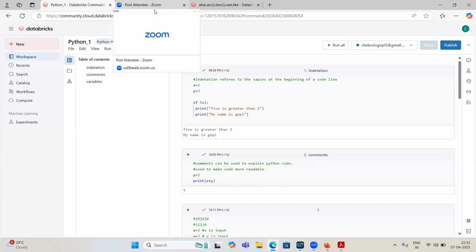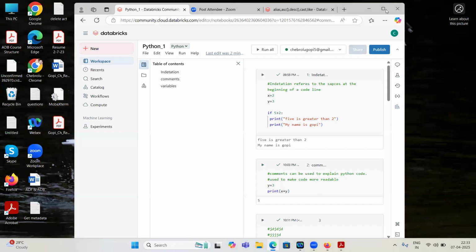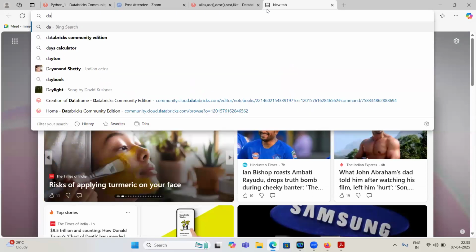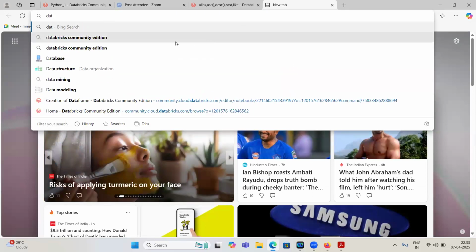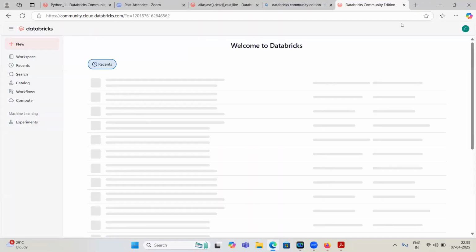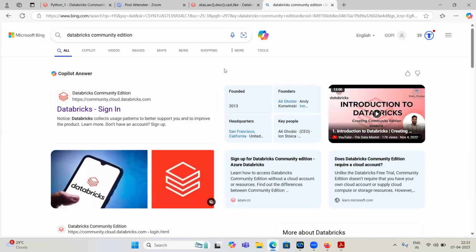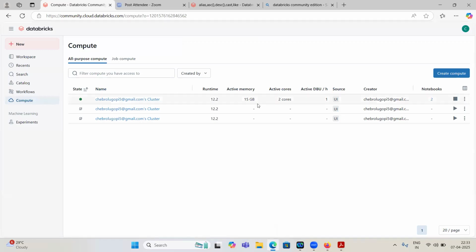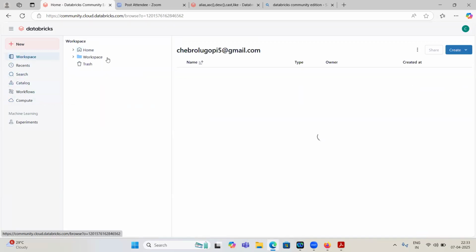Today's session is just about how to create a notebook. In your search, look for Databricks. I suggest Databricks Community Edition. You just need to give your email, and it will send a 6-digit code to that email. If you enter it, you will be redirected to this page. First you have to create some compute. Click on this compute and create it. Once you create compute, you can use Databricks.